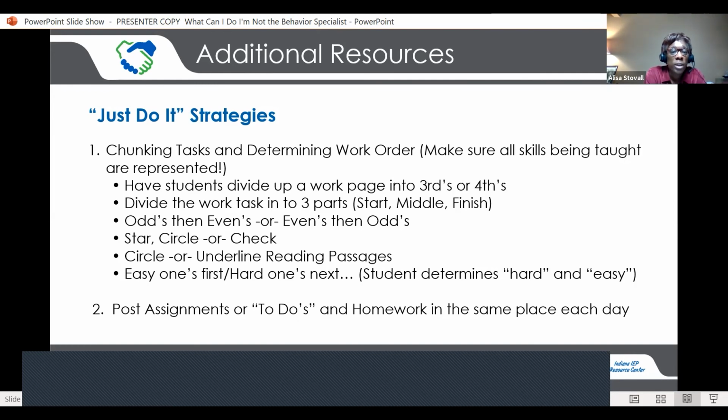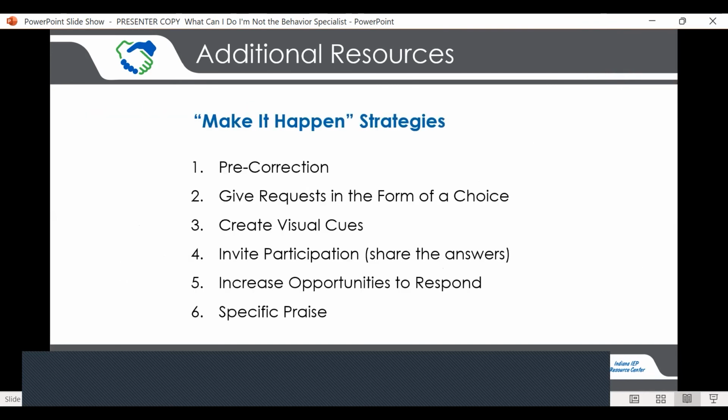If they've got to do the whole thing, then divide it into thirds, or circle the ones that you want to do, or check the ones that you want to do first. Do odds and then evens, or just give them an opportunity to say, this is how I want to attack this work. It still needs to be finished by this amount of time, but how do you want to tackle this? It's okay as long as you get them done, as long as you do the work. Posting assignments or to-dos in the same place every day. That's just a couple of the ones that were on the list, and there are many more.